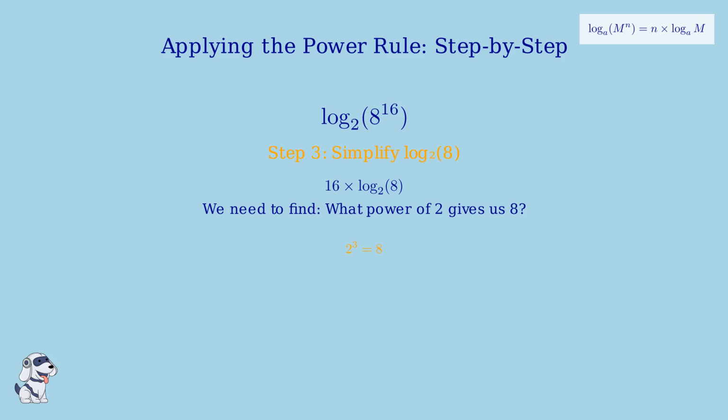Let me show you. 2 times 2 times 2 equals 8. Therefore, log base 2 of 8 equals 3. This is because the logarithm asks, to what power must we raise 2 to get 8? The answer is 3. Now we can substitute this value back into our expression and complete the calculation.